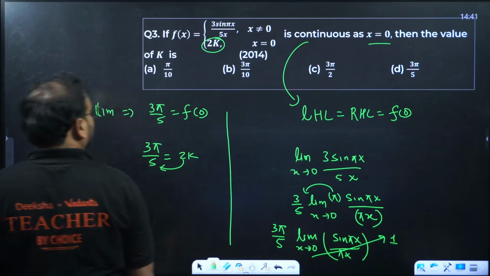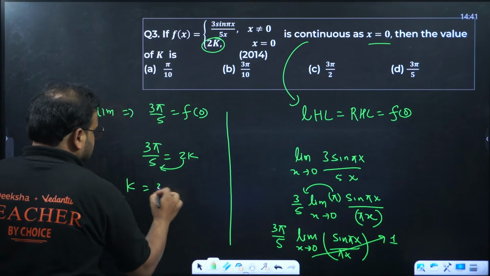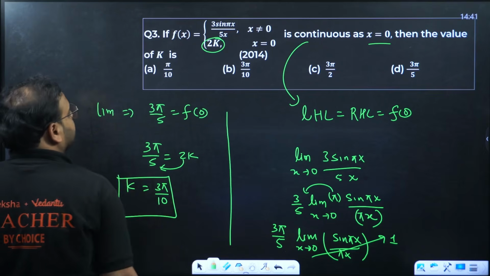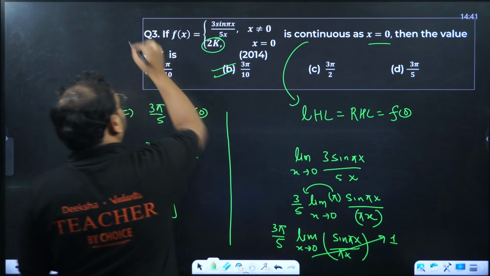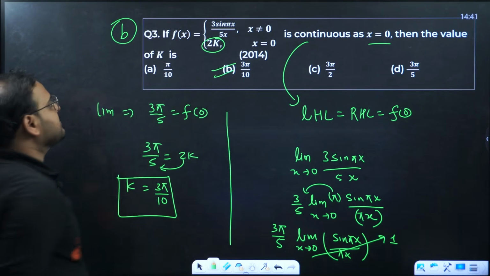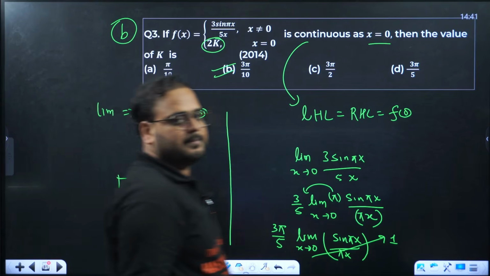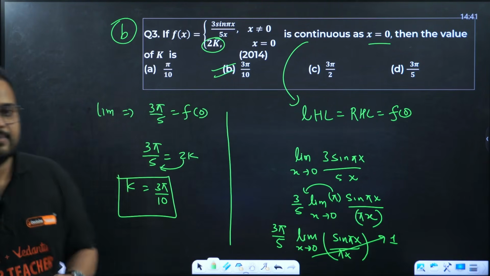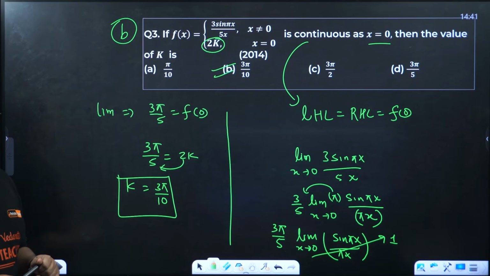Bring 2 over here. k is 3π by 10. k is 3π by 10. Please have a look. Clear?